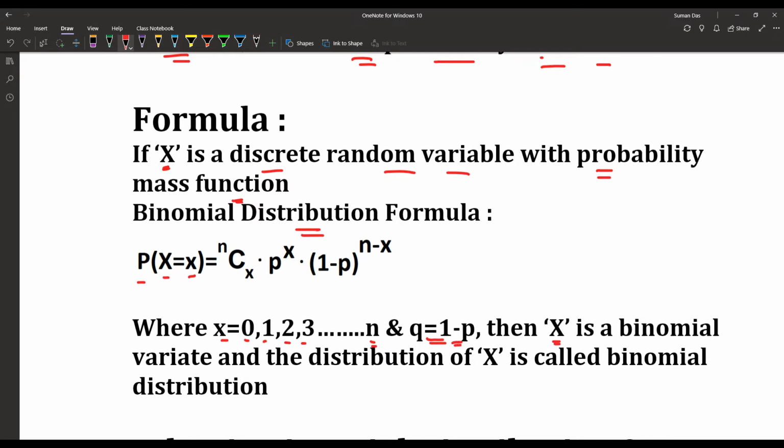Then capital X is a binomial variate and the distribution of capital X is called the binomial distribution. We will discuss that formula shortly.